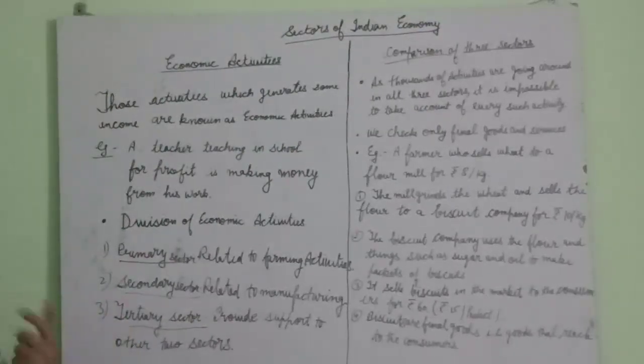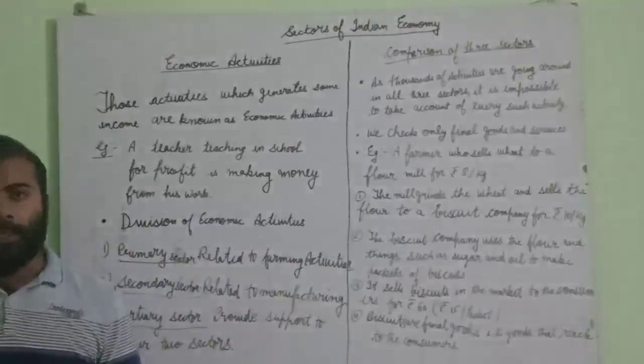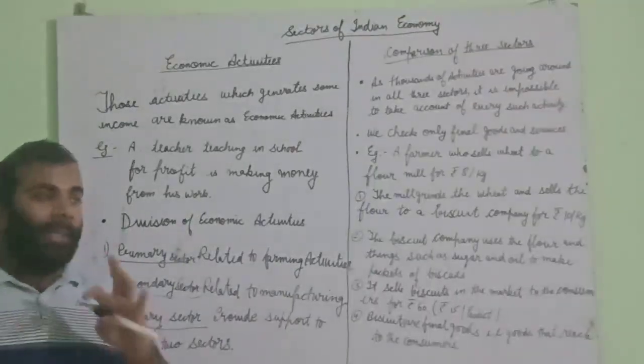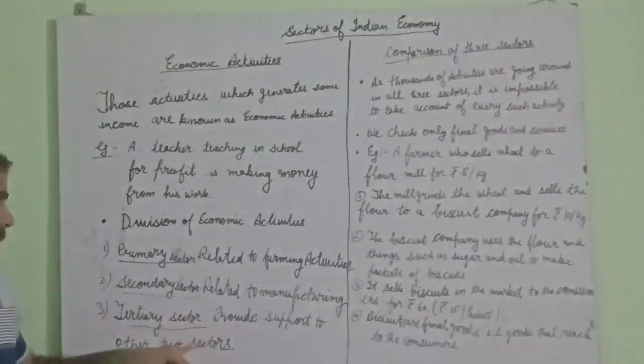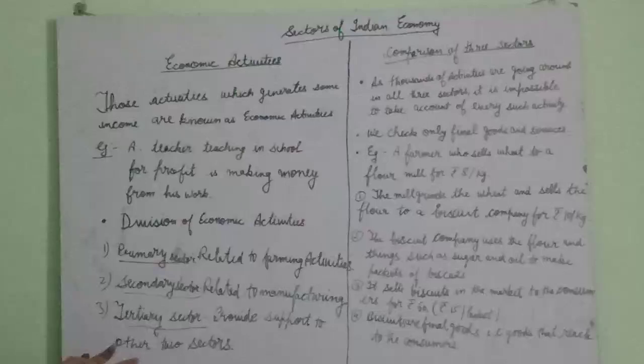Like a teacher teaching in school. We are not producing anything, we are not giving anything, but we are providing you a service. That is why we come under the tertiary sector, like banking, washerman, cobbler, lawyer, and people doing administrative and accounting work also come under the tertiary sector.